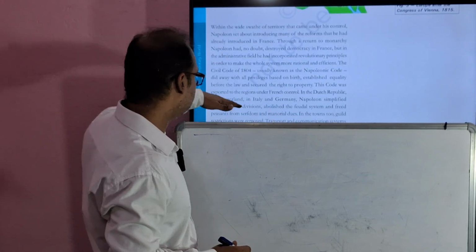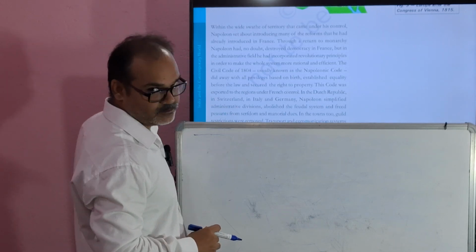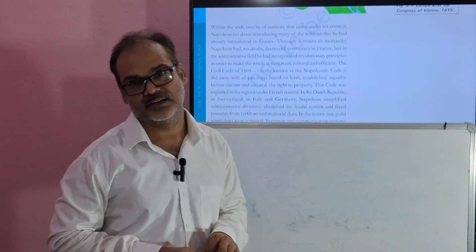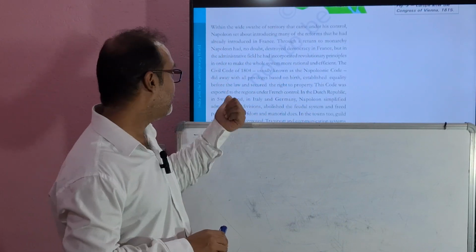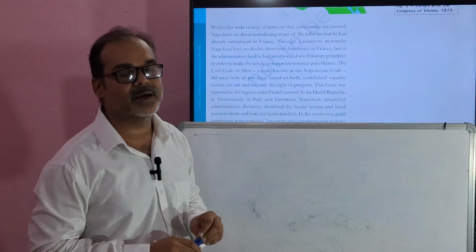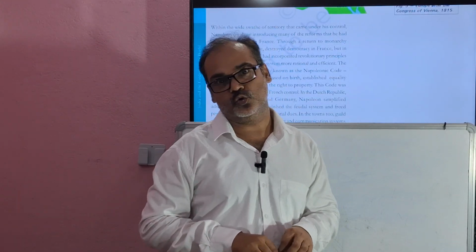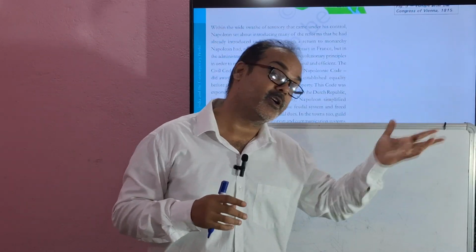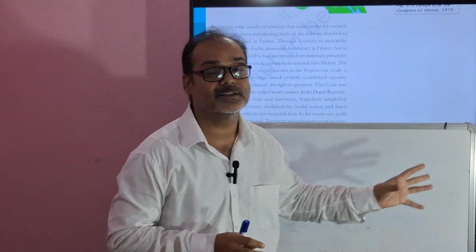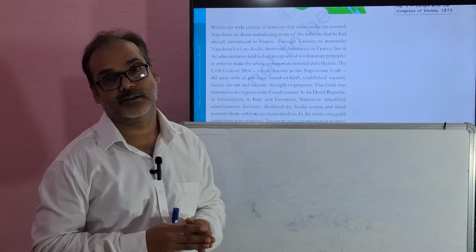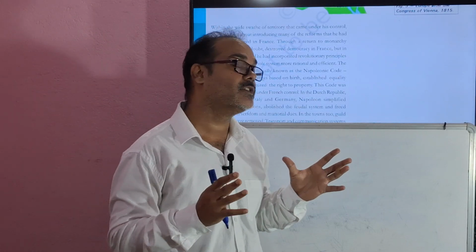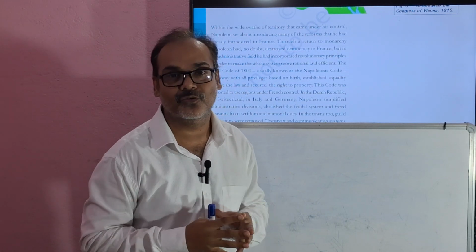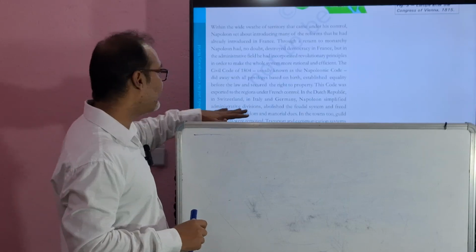Napoleon abolished the feudal system and freed peasants from serfdom and manorial dues. What were the taxes imposed? See, people who came under this category, the serfs, the peasants, were not allowed to choose any other occupation. They were not even allowed to marry without their permission. They could not leave their land. Their life was totally different. We can say it was like slavery, no? Same thing. Napoleon simplified the administrative divisions.